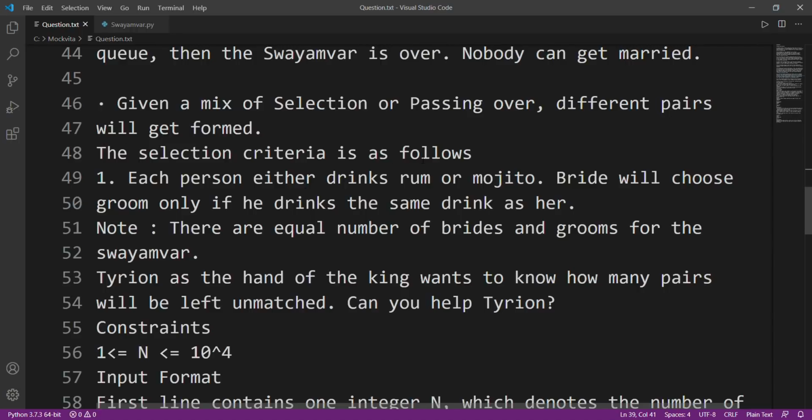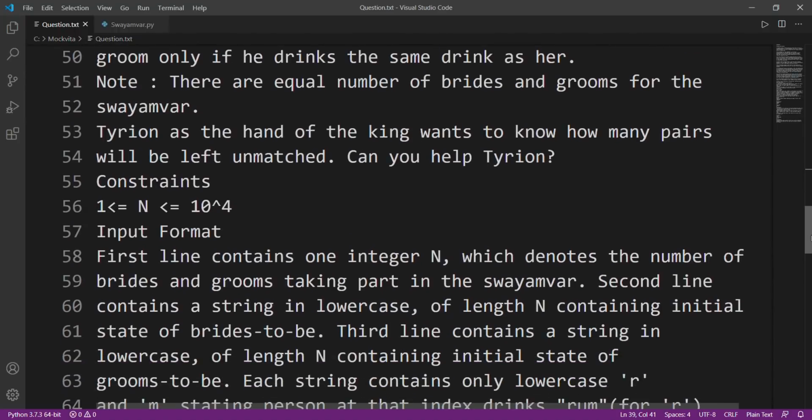The selection criteria is as follows: each person either drinks rum or mojito. A bride will choose a groom only if he drinks the same drink as her. Quite liberal. There are an equal number of brides and grooms for the Swayamvar. Okay, so it's GOT.